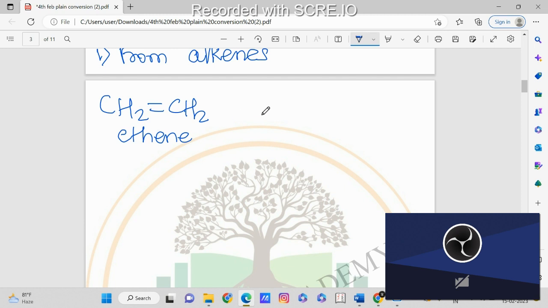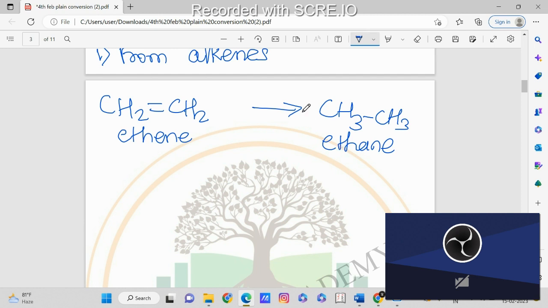As a product, we want an alkane. So if we have the alkene ethene, what product will we get? Of course we will get ethane, so it will be CH3 CH3. This will be the product. Now we are preparing an alkane, so from ethene we will prepare ethane, that is the alkane.